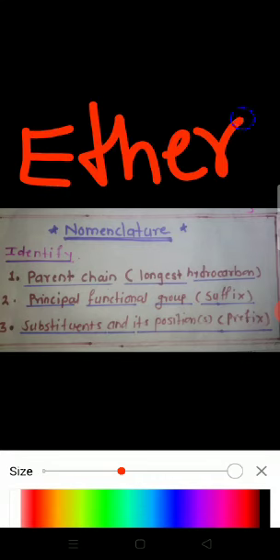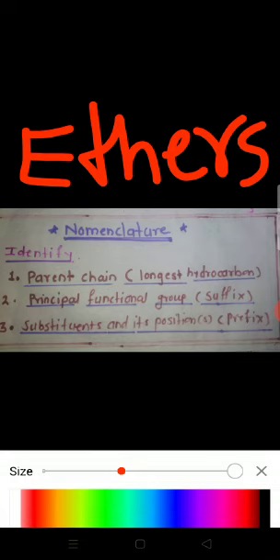Hello student, our today's topic is nomenclature of ether. We already saw the nomenclature of alcohol and nomenclature of phenol, and today's topic is nomenclature of ethers.